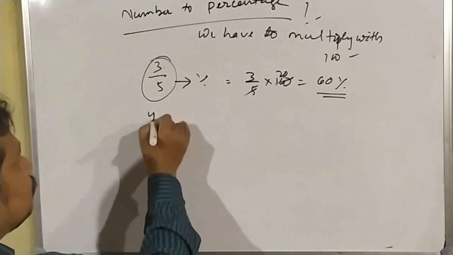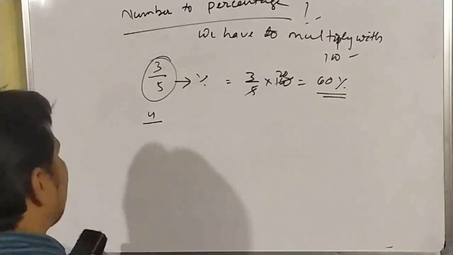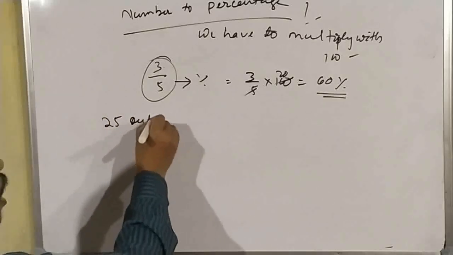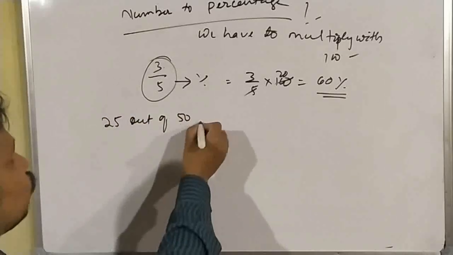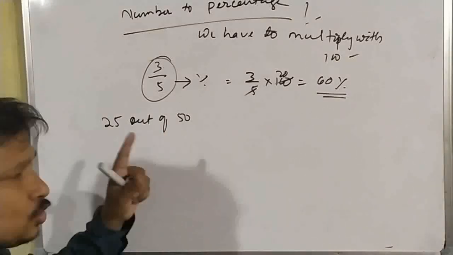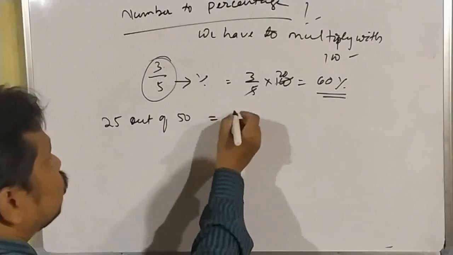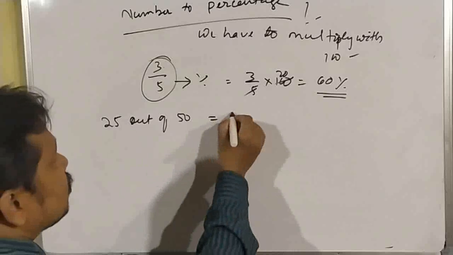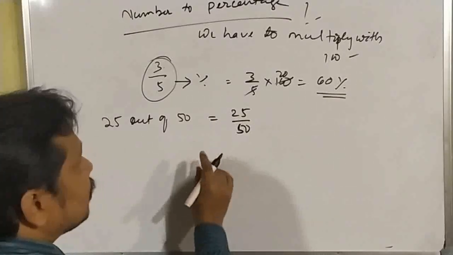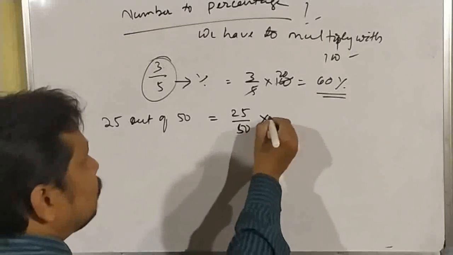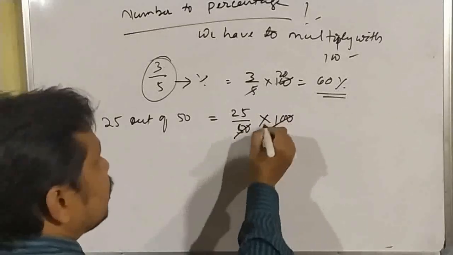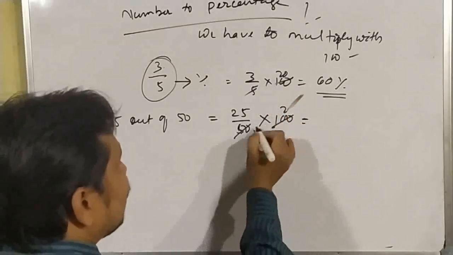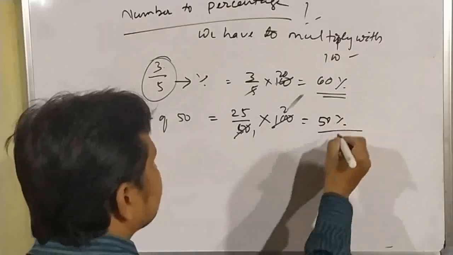Suppose we have another question. Suppose 25 out of 50. When we convert these things into percentage, first of all we have to convert these things to number. After that, number to percentage. So 25 out of 50 means 25 by 50. Then when we convert it into percentage, we have to multiply with 100. So result is 50 into 2, which is 100. So result is 50%. Okay.